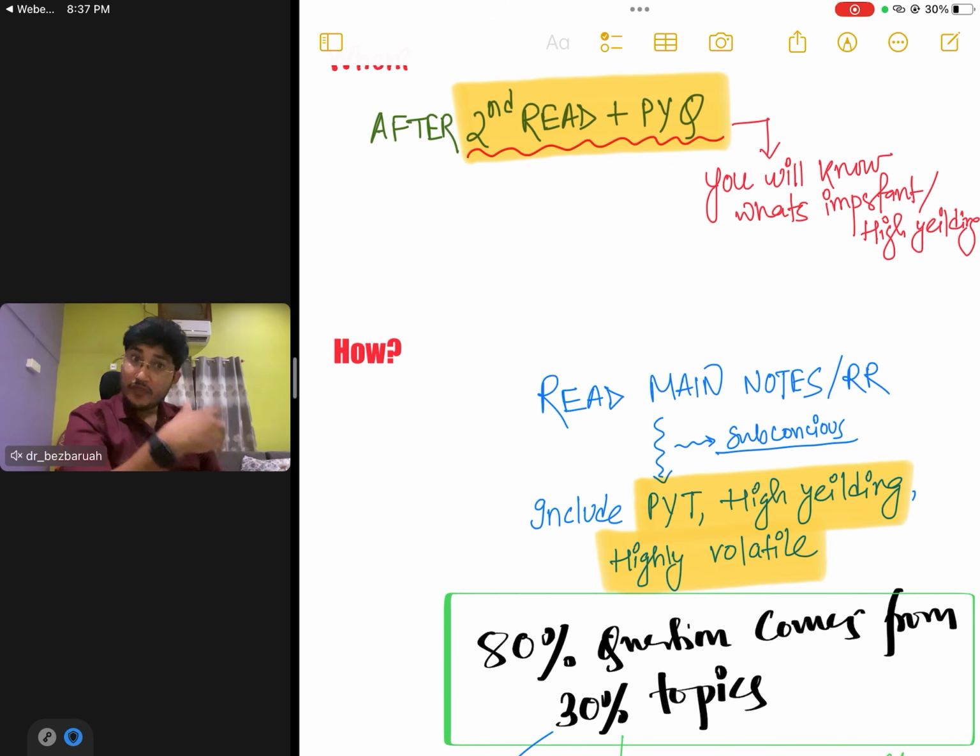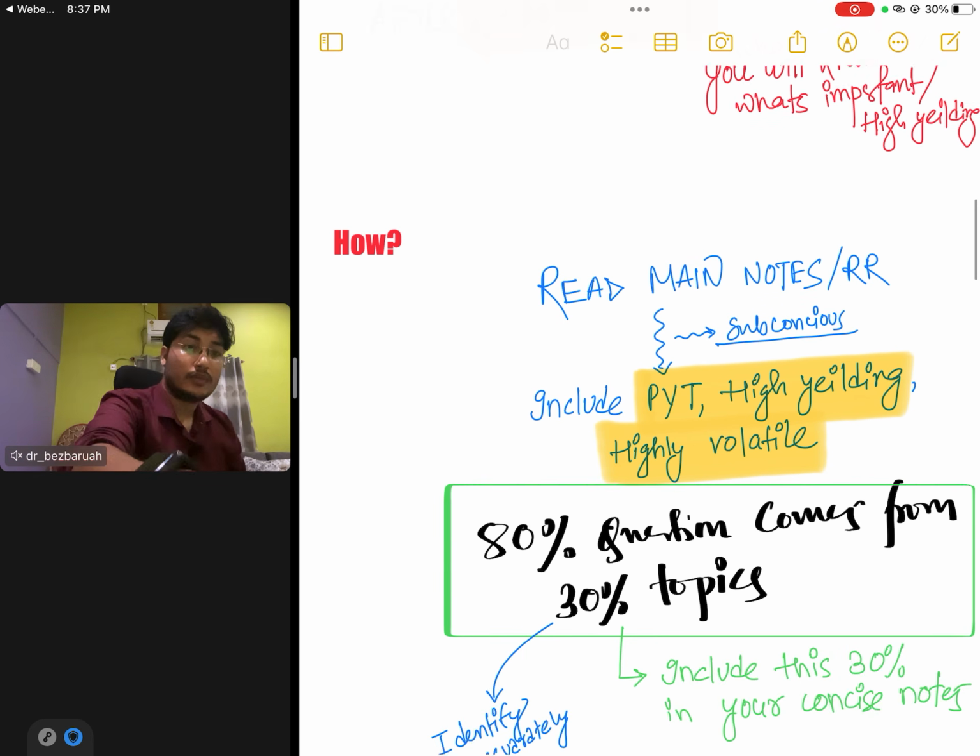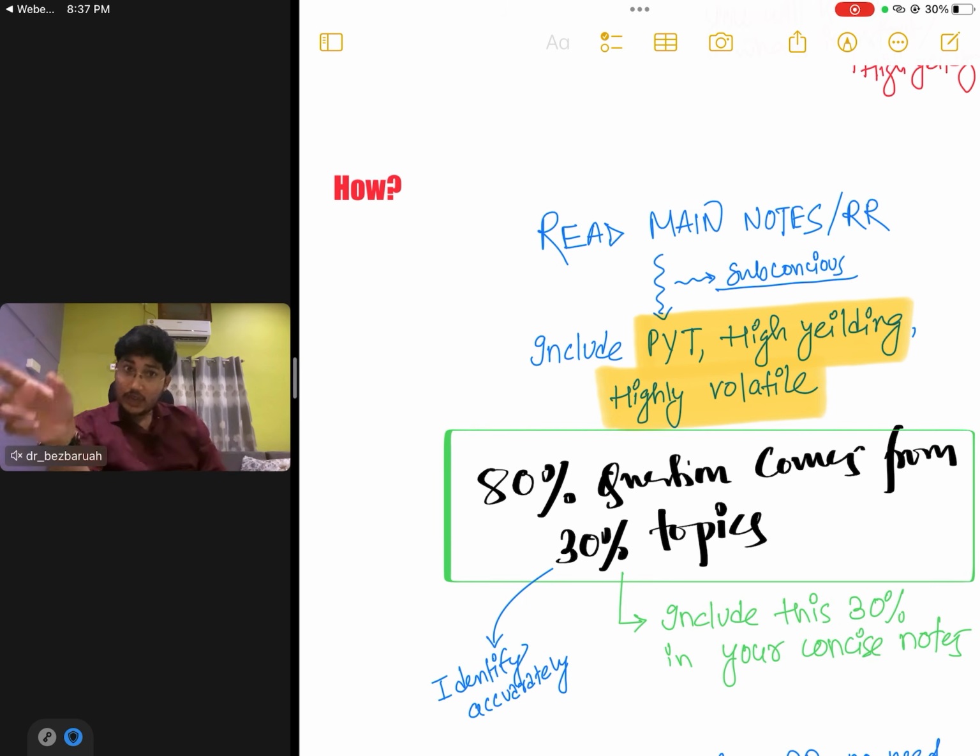We have to include all these things in our concise notes. I discussed it previously also: 80% of questions come from 30% of topics. This is very important. We have to include this 30% of topics in our concise notes so that we can revise effectively. Now the most important thing is to identify this 30% of topics accurately. Those students who identify this 30% accurately and revise it multiple times will get a far better rank.